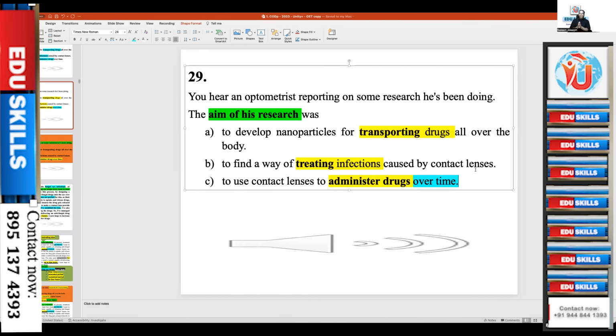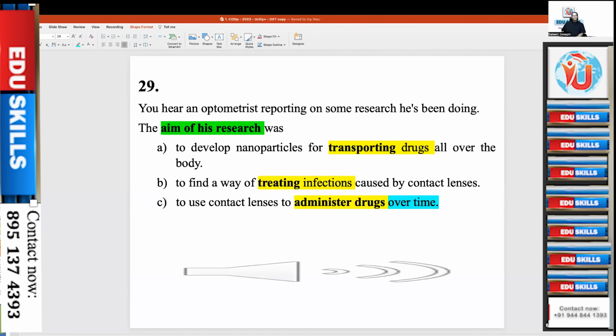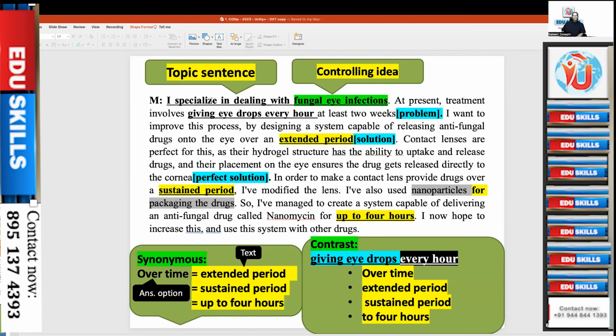The problem is that, as of now, you have to administer every hour for 2 weeks. So the solution is to extend that period. So this is the beauty of the paragraph. I'm highlighting it again. See, now there is no time. We can't spend so much time. You have to listen to the audio again. If you need, I can send you the PPT as well as the audio. Listen to it, close your eyes, and try to identify this structure.